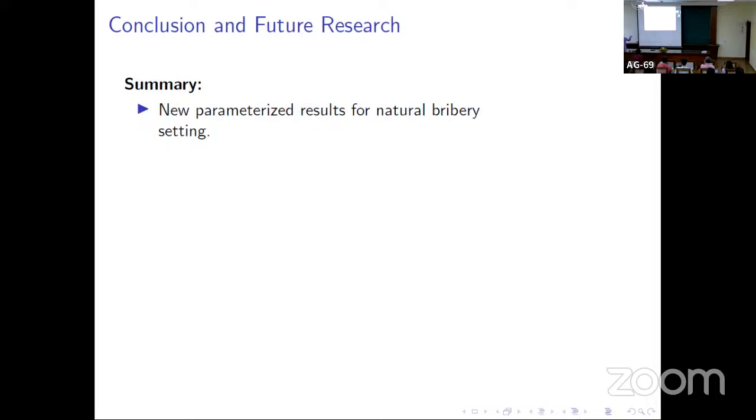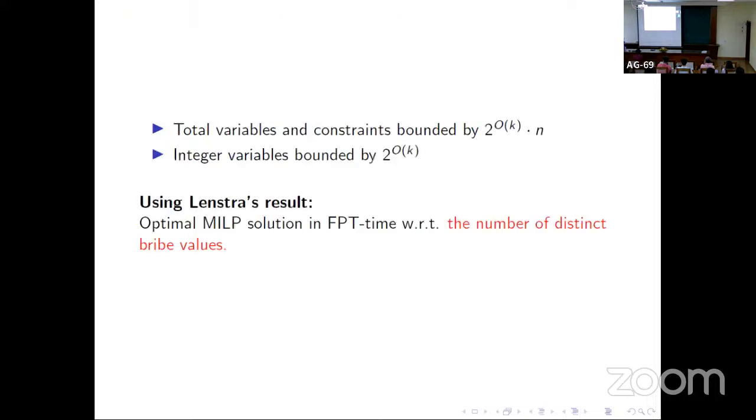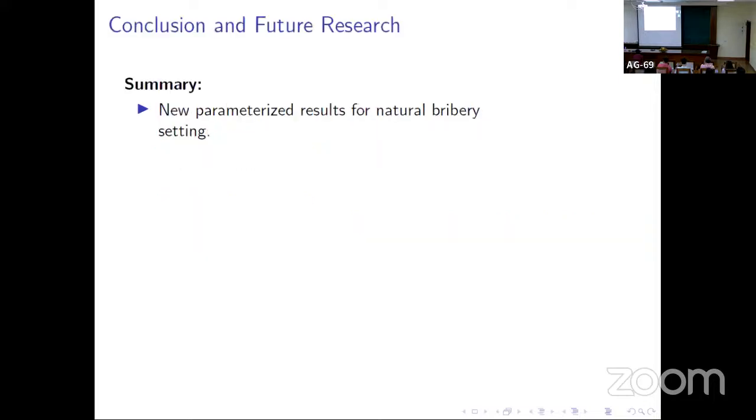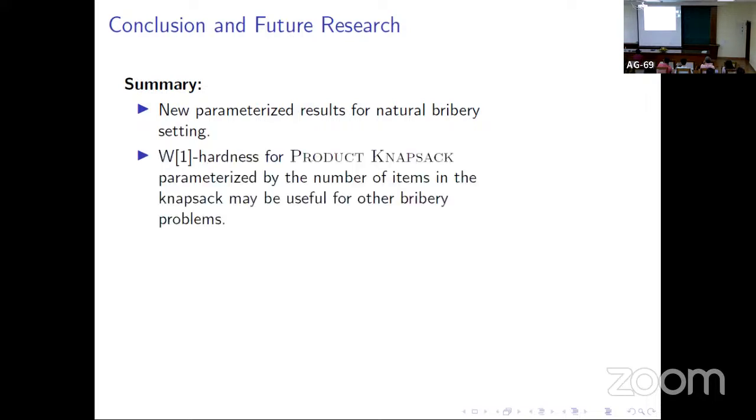The algorithm I provided was for the number of distinct bribe values, and by a similar formulation, we can prove the result for the number of distinct probability values. In conclusion, we have some new parameterized results for the natural bribery setting, and we prove the W1 hardness of product knapsack parameterized by the number of items in the knapsack, which may be of independent interest.